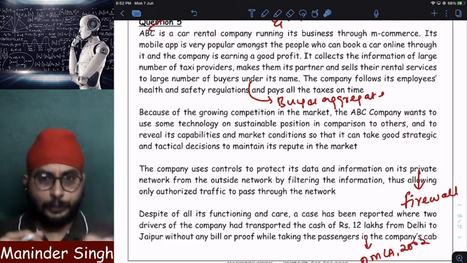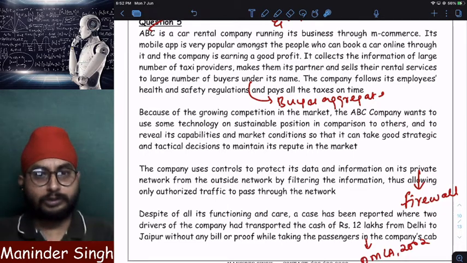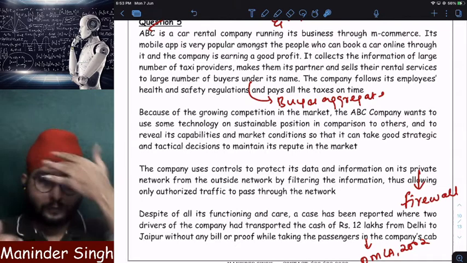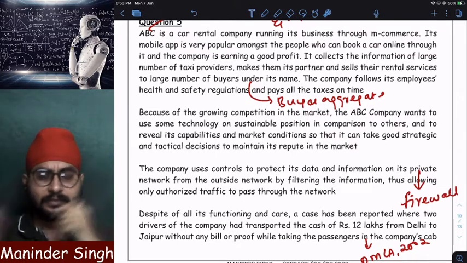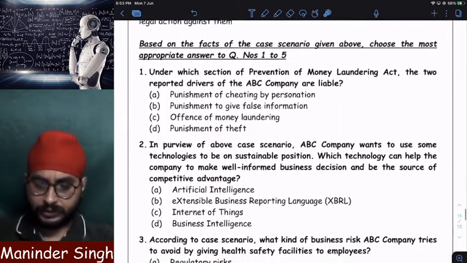Then the third and most important point here was that one of the drivers, while carrying the passengers, also carried 12 lakhs cash without a proof or a bill, and that too without informing top level management. They want to file a case against that driver. Clear? Now let us see what they are asking.